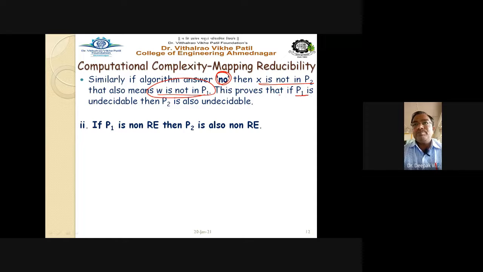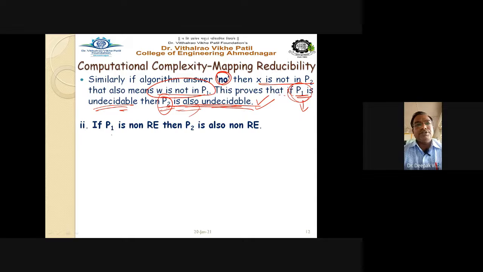This proves that if P1 is undecidable, P2 is also undecidable. What is the conclusion? The conclusion is that if for problem P1 we could not come to a proper decision, in the same way P2 also could not come to a proper decision. That's why it is undecidable in nature. Getting this point or not? So this proves that if problem P1 is undecidable in nature, definitely P2 is also undecidable in nature.